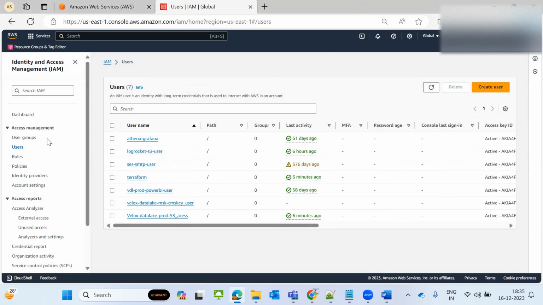One more thing at the IAM level: what access do you need to give developers, and who is having admin access? For the support team, what access do they need? You have to write the inline policies. That is the major part of IAM, so we need to secure IAM more. This is for entry level.